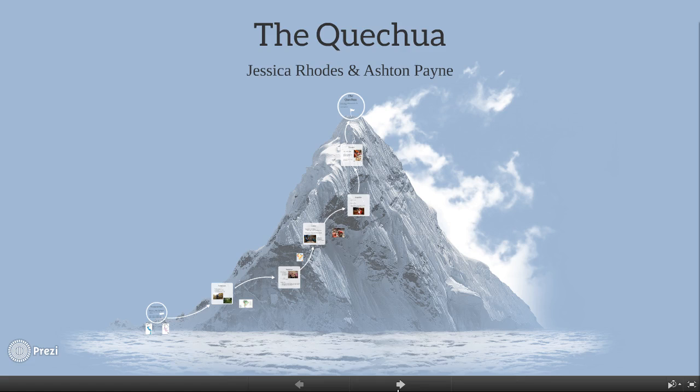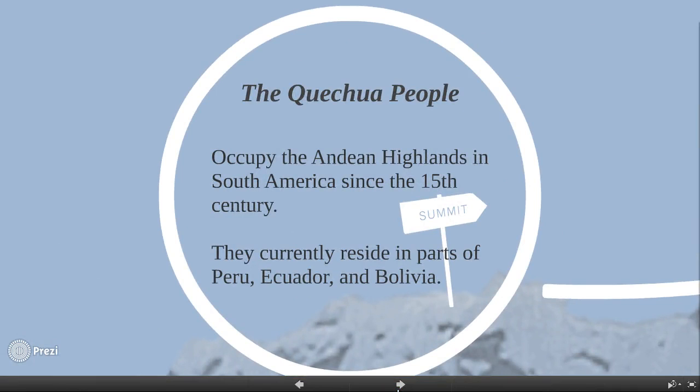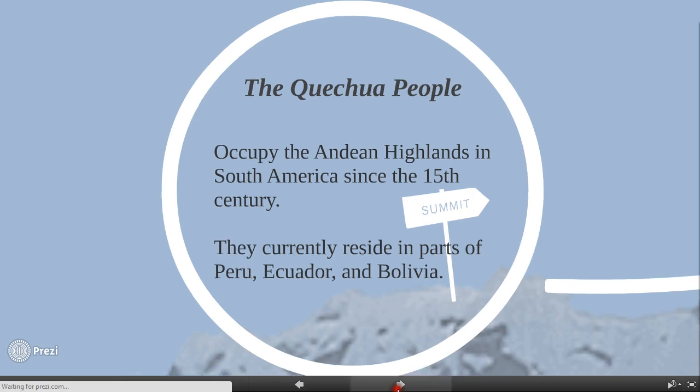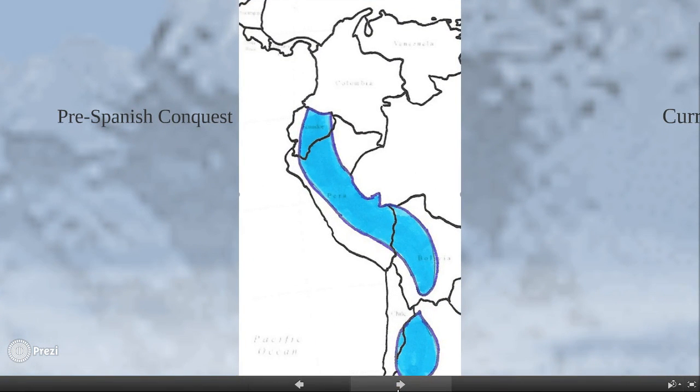The Quechuan are a group of indigenous people who originate in South America. The Quechuans live in the Andes Highlands, which is along the Andes Mountains. They have been in this area since about the 15th century. Before the Spanish came over, they inhabited most of Ecuador and Peru and parts of Bolivia and Argentina, as seen in the blue.